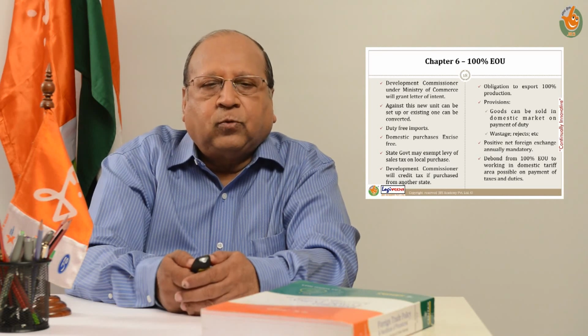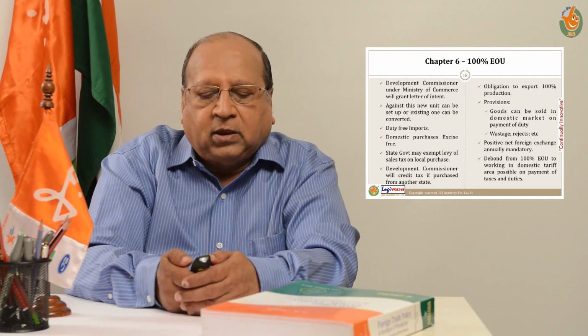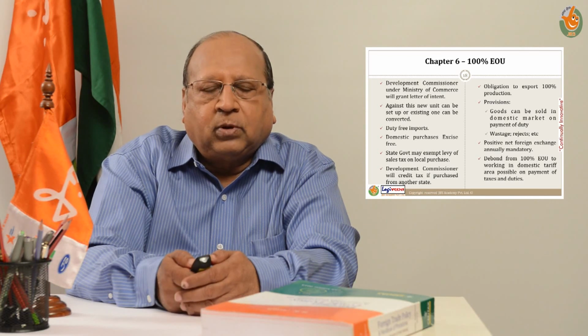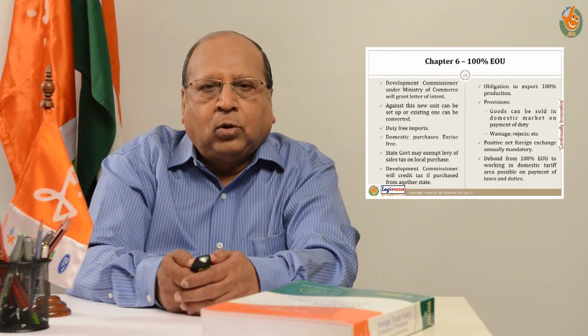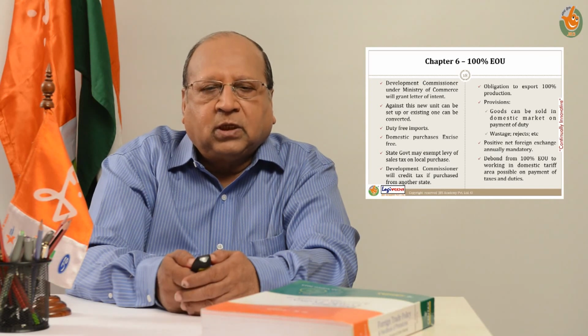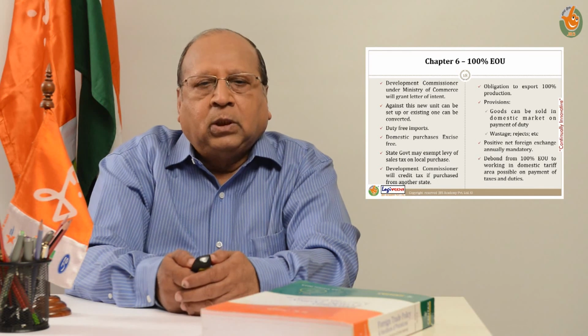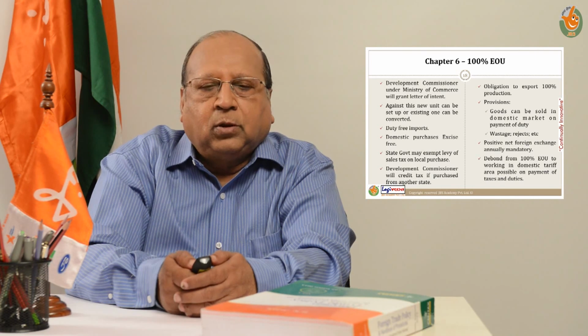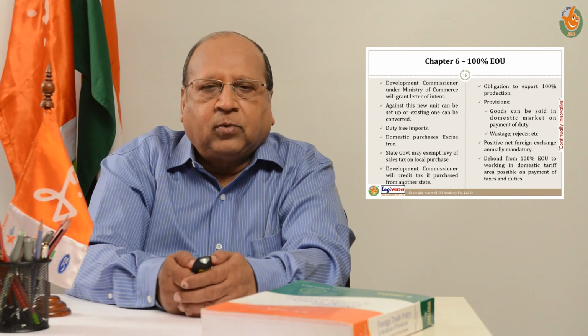Whenever there is a proposal to de-bond, the development commissioner will consider the application for de-bonding and will give him an in-principle approval to de-bond. Then the concerned EOU, wherever it is located, will approach the local excise authorities where he had also executed a bond to operate within the customs and excise notification pertaining to EOU, and complete an accounting procedure, known as payment of duties. Duties on what? Duties on machineries, plant, equipment which he had procured either from abroad by saving customs duty or by saving excise duty, procured from the domestic market.